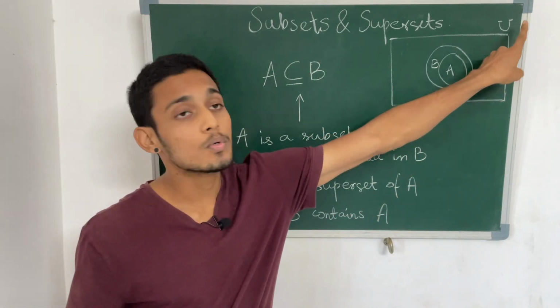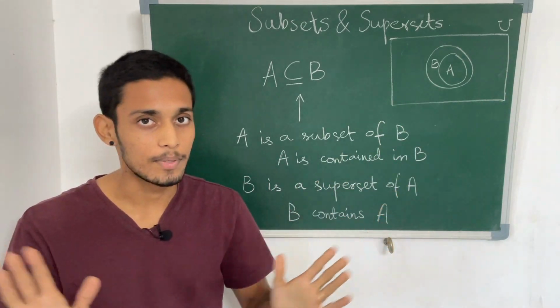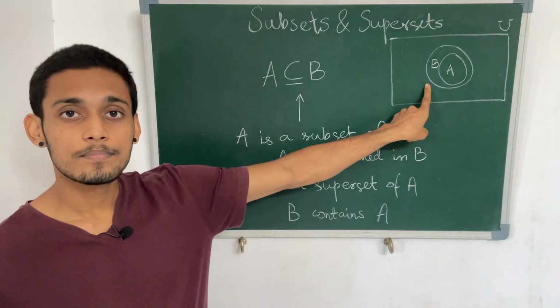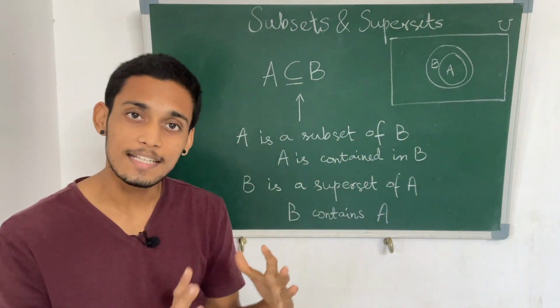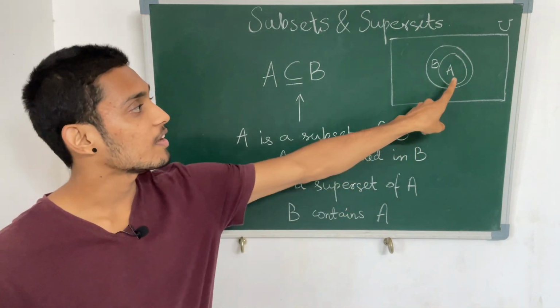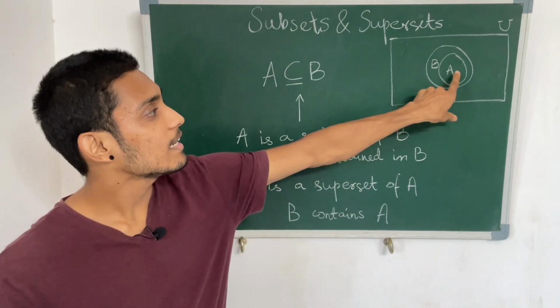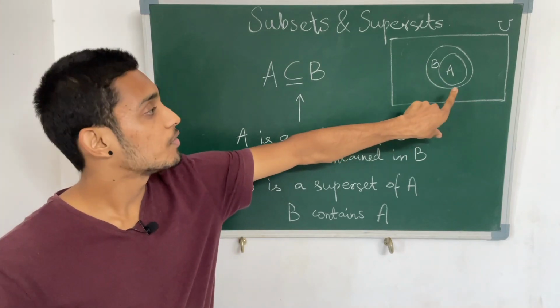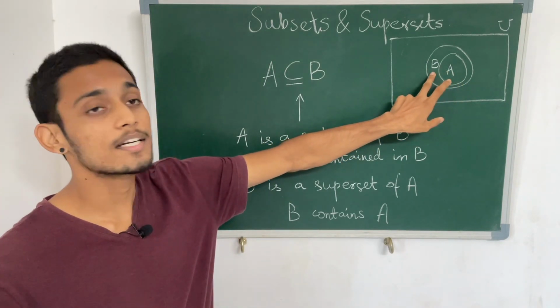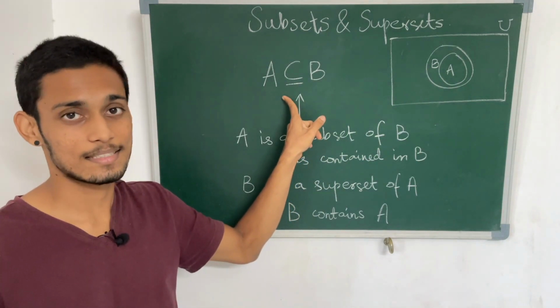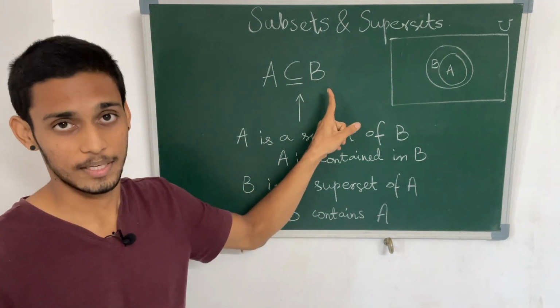So let us consider U as a universal set. It has all the elements. And then in that we have a set B. So B has certain elements, and then we have A. In this diagram it is clear that A is inside B. So we can say that A is a subset of B and it can be denoted as this. A is a subset of B.